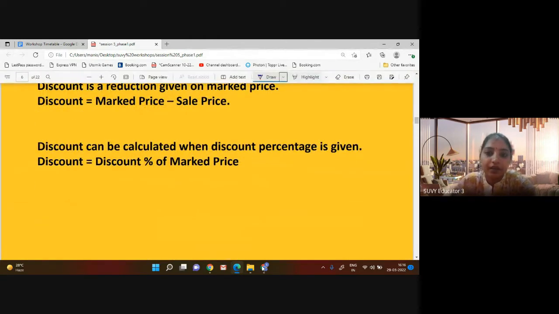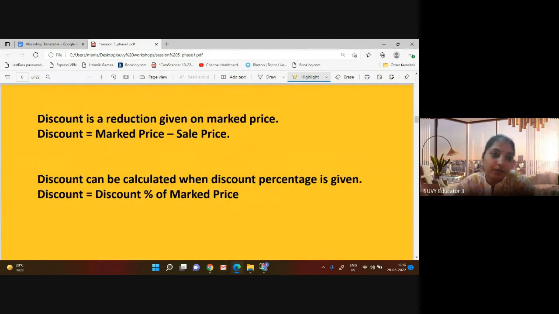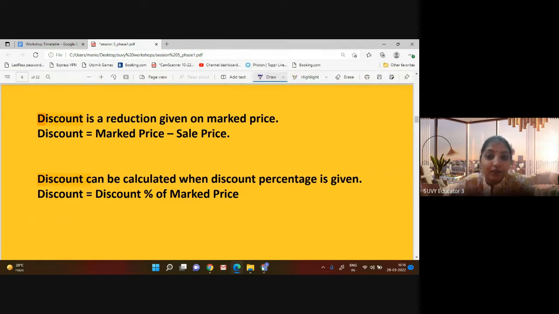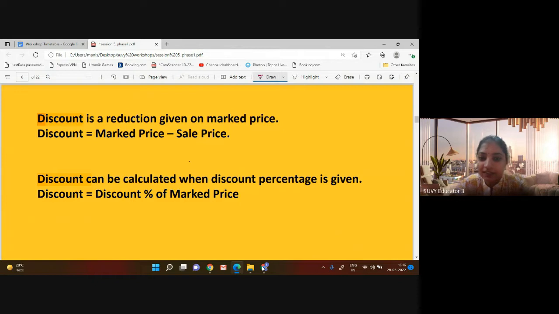Next topic, we are going to study about discount. Yeah, it's a very important topic. Remember, you have studied about discount, that season sale is on, now discount is going on, right? We used to say, yes mama, yes papa, discount is there, we can go and buy these things and so on, right? So that is the role of discount.